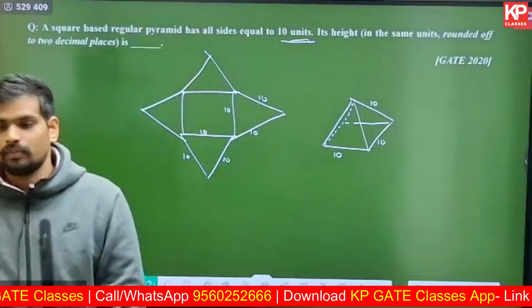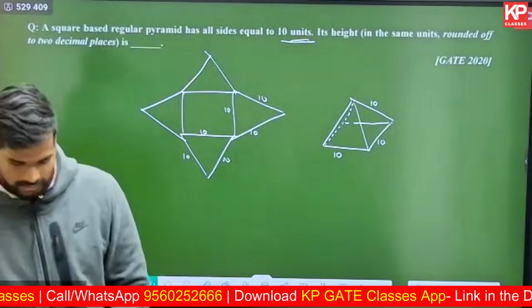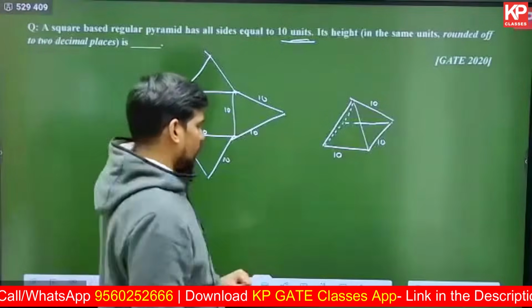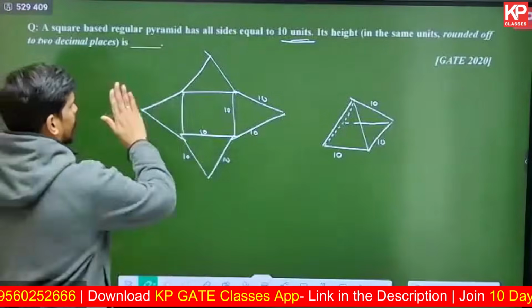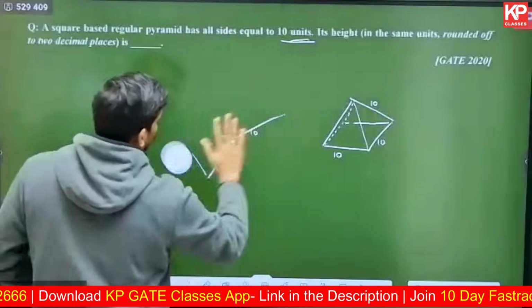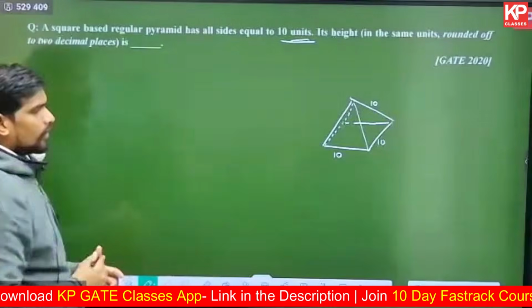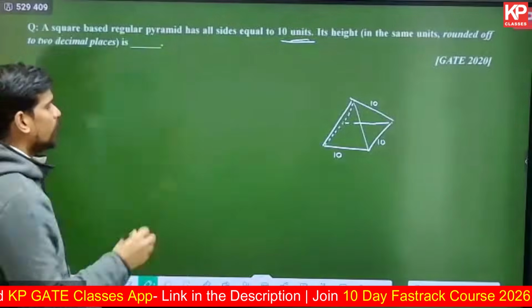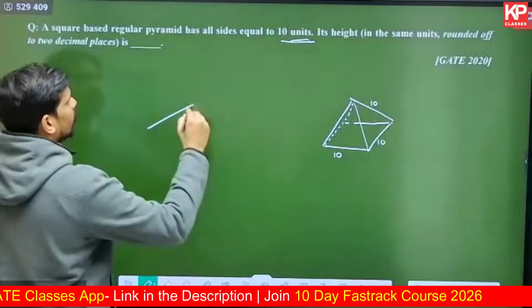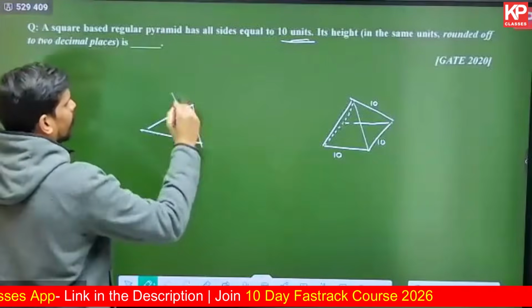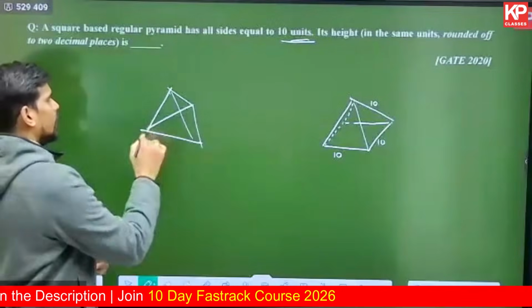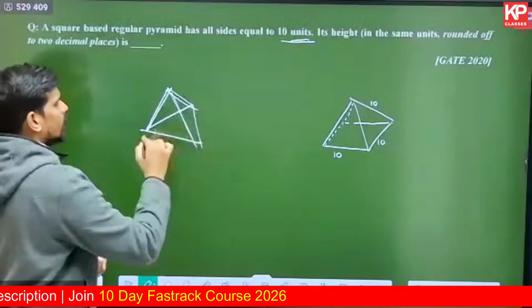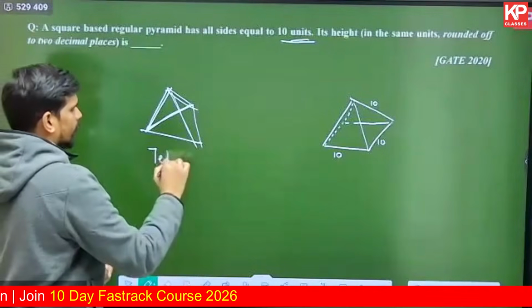No, prism is not correct. Prism is very different. Tetrahedron is actually the correct answer. So you need to have an understanding of these basic solids as well. If you have a triangular base regular pyramid, there are 3 edges inclined and 3 edges at the base. This is called a tetrahedron.